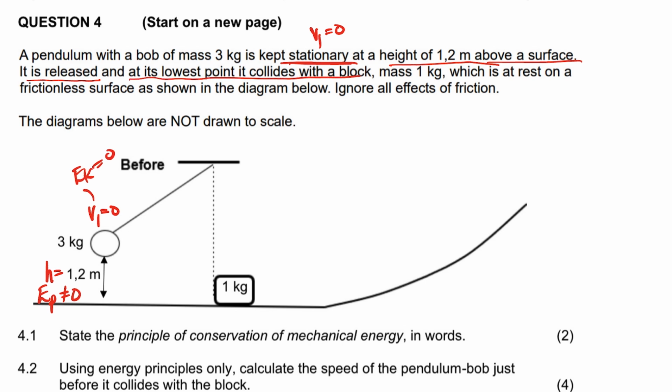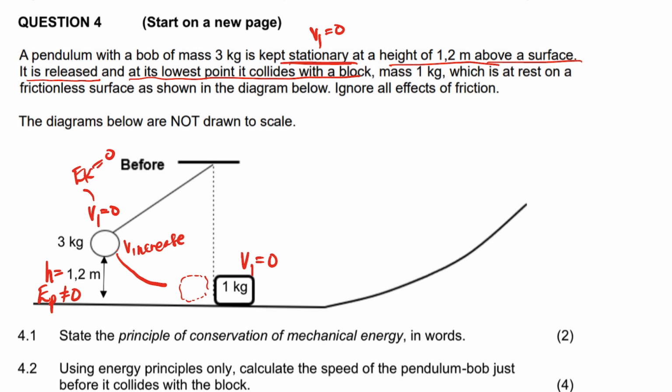with the block. So it is released and then it moves in that direction, right? And it collides with a what? With a block, right? With a block which is at rest on the frictionless surface, right? So this block, they said it's at rest, so that means its initial velocity is 0. Now bear in mind that the pendulum bob, as it goes down and approaches that, its velocity increases, right? It was 0, its velocity is increasing there as it goes down. So the pendulum bob is going to reach that.